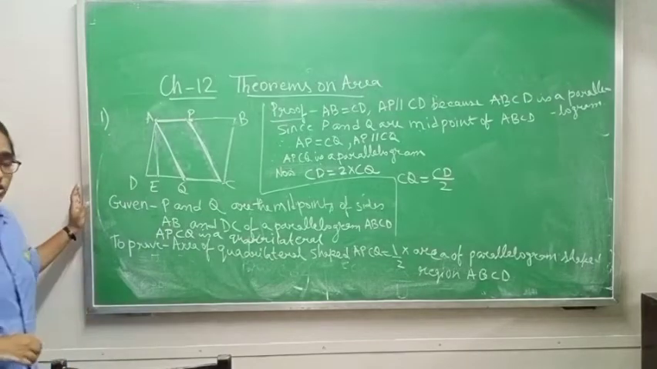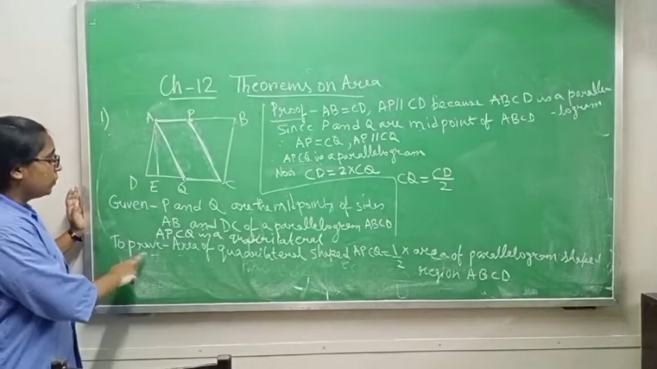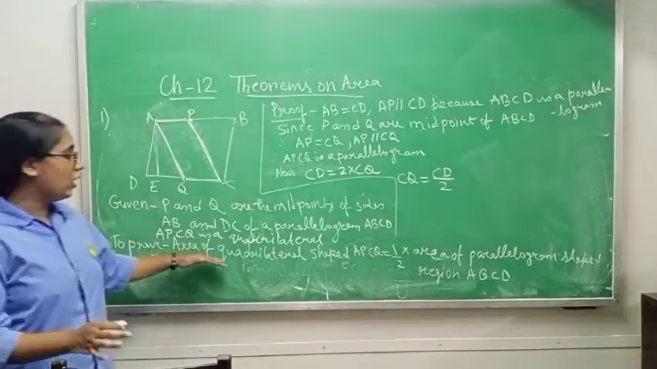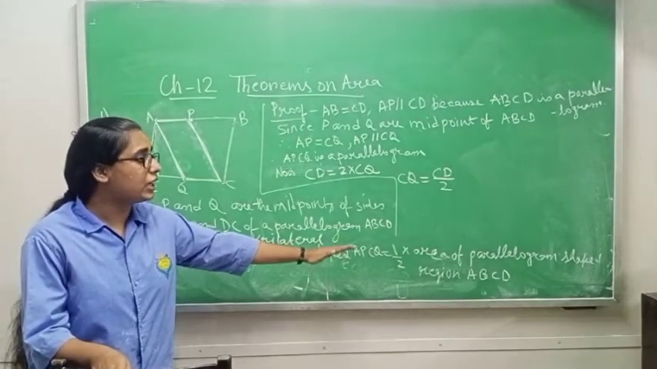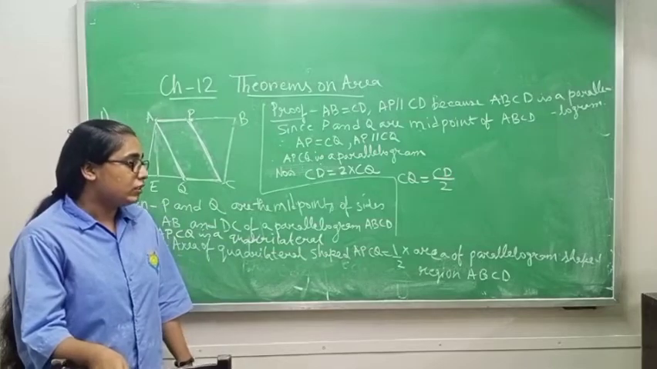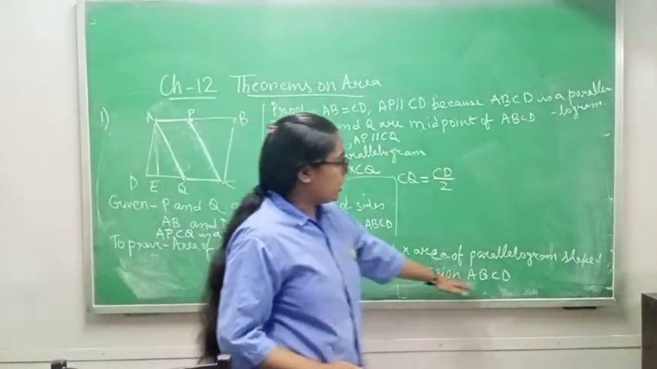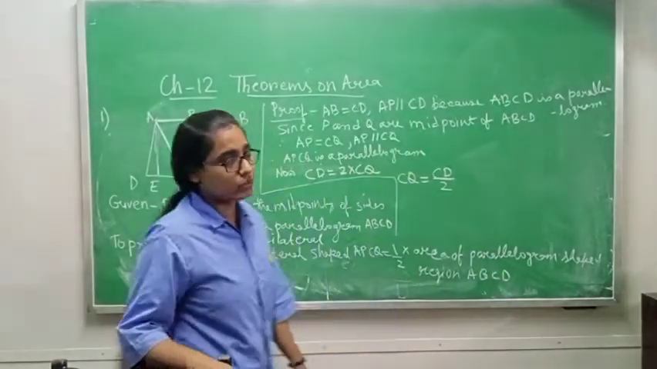APCQ is a quadrilateral. To prove, what we have to prove: area of quadrilateral shape APCQ is equal to half of the area of parallelogram shape region ABCD. We have to prove this one.